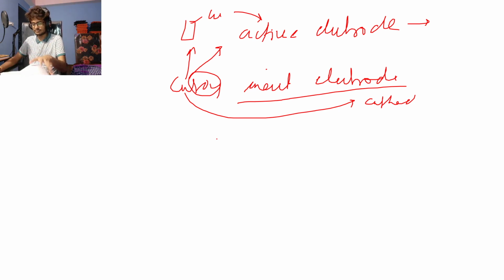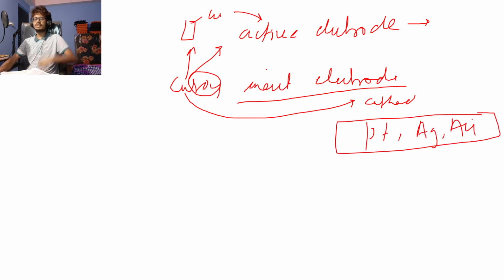Inert is not like that. Inert means something that does not react, like a platinum electrode. Which one does not react, platinum and what else? Most probably platinum is used, platinum or gold or silver. Platinum, gold, silver are at the bottom 3-4 of the electrochemical series. So those things are called inert electrodes.